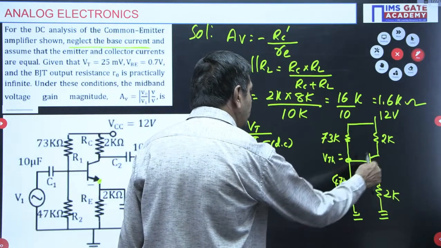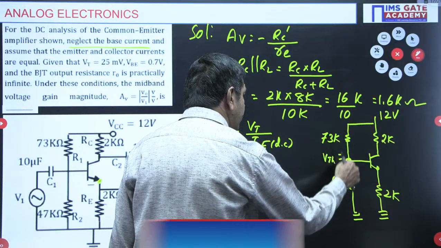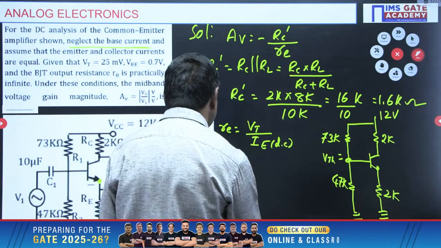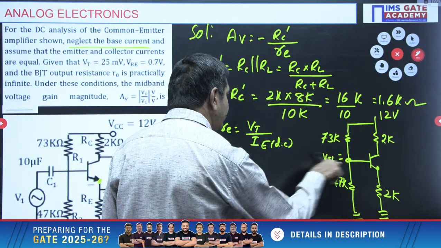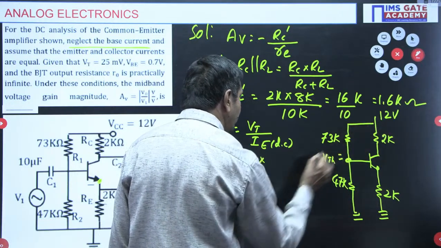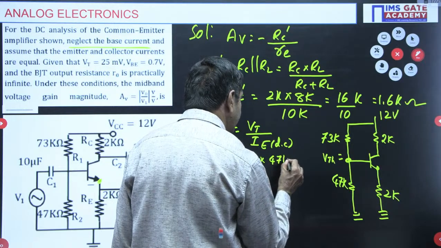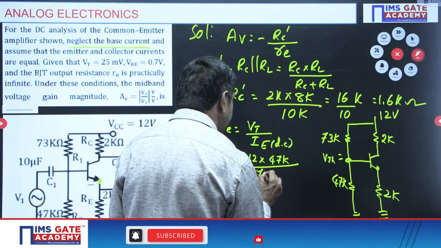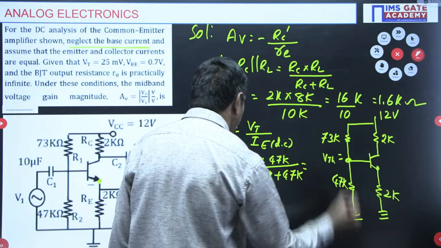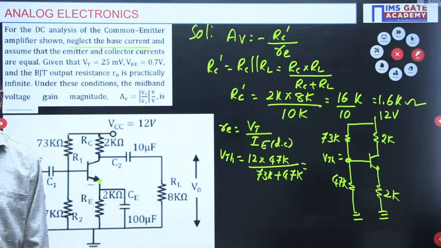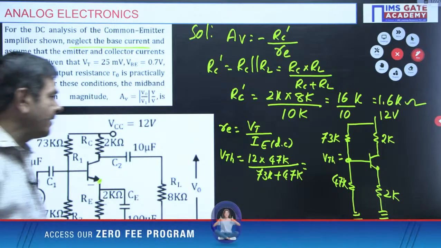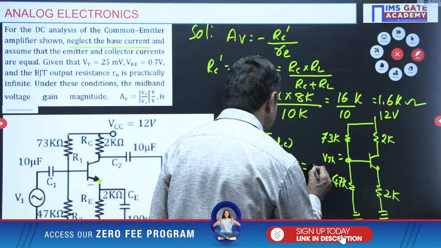I want the voltage across 27K. This current is 0. Because of the 12 volts, the same current passes across 73K and 47K. And VTH is nothing but the base voltage. According to the voltage division formula, VTH is 12 times 47K divided by 73K plus 47K. You find the value of VTH, which is 4.7 volts.